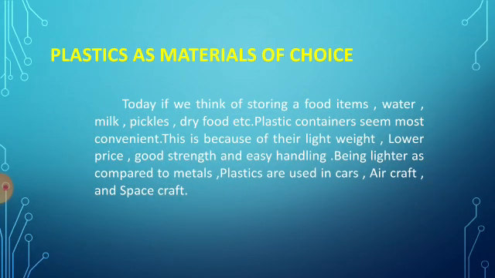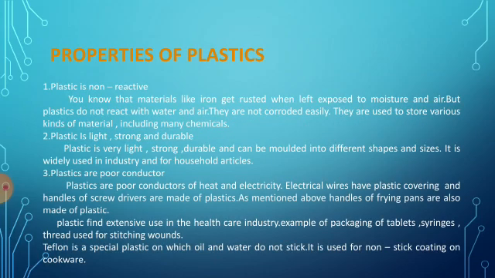Then plastics as materials of choice. Today, if we think of storing food items, water, milk, pickles, dry food, etc., plastic containers seem most convenient. This is because of their light weight, lower price, good strength, and easy handling. Being lighter as compared to metals, plastics are also used in cars, aircraft and spacecraft. Okay, then properties of plastic.